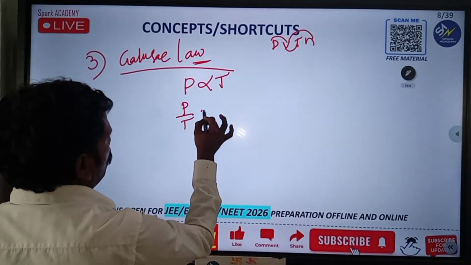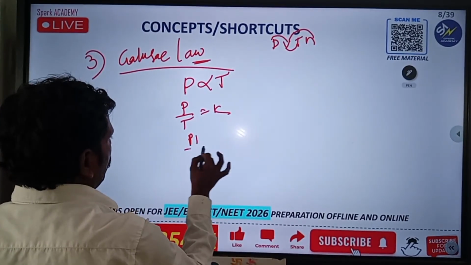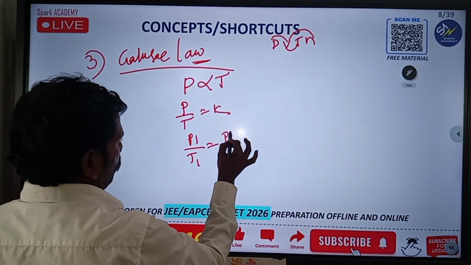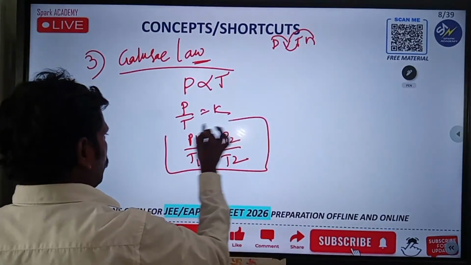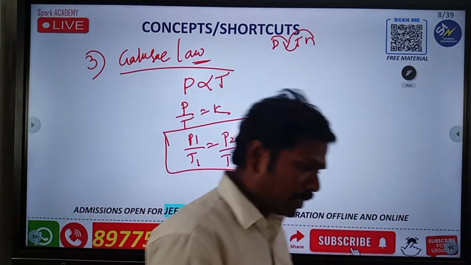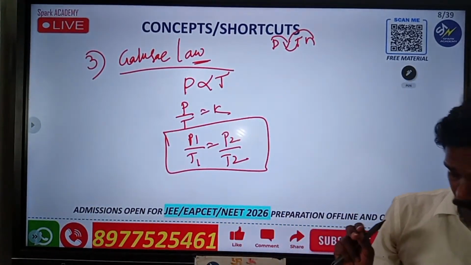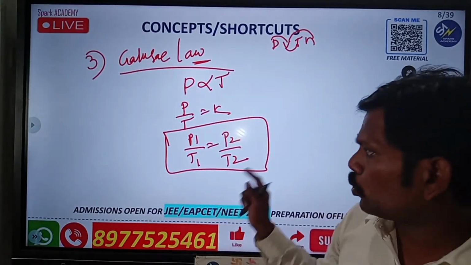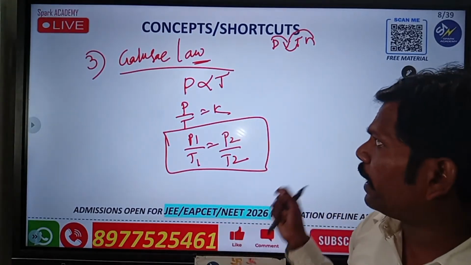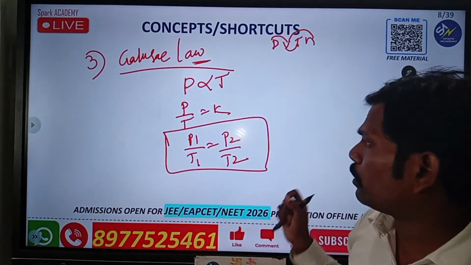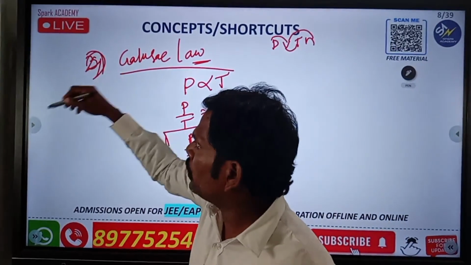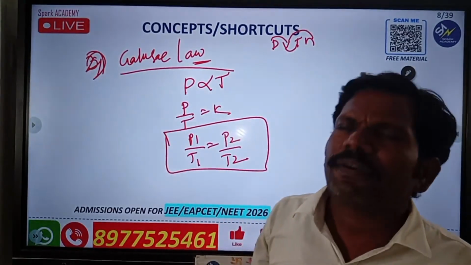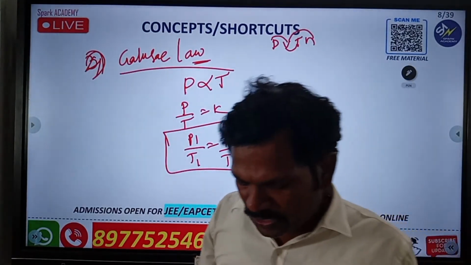So P by T is equal to K. P1 by T1 is equal to P2 by T2. So this is the formula. That means they are giving two conditions or two situations, two temperatures or two pressures or two volumes. At that time you can follow this formula. That is Gay-Lussac's law. These are very, very important.